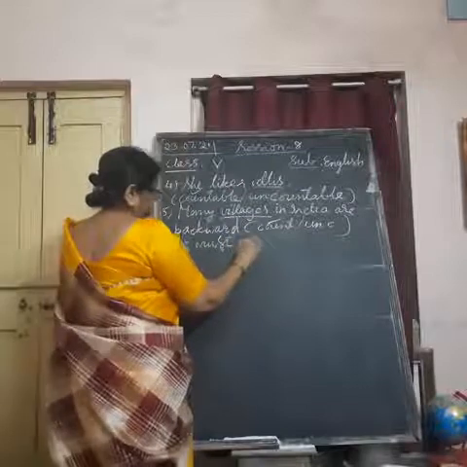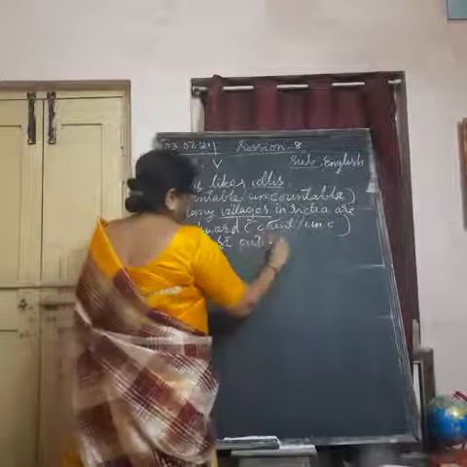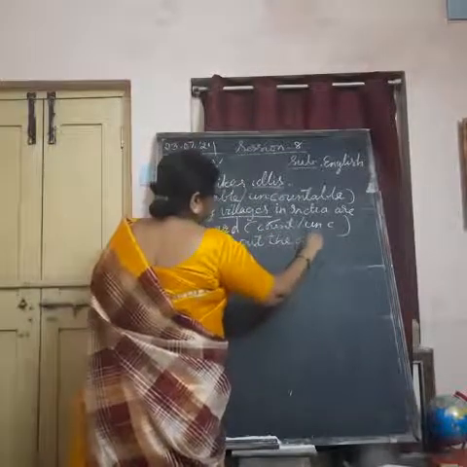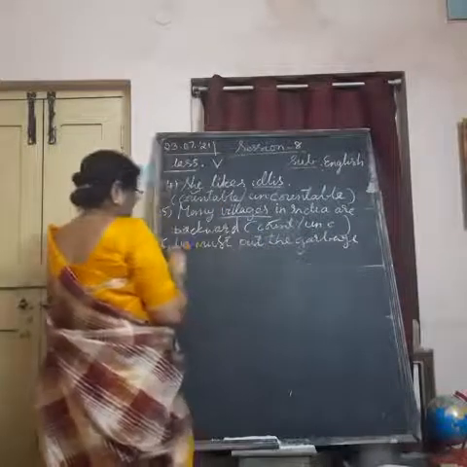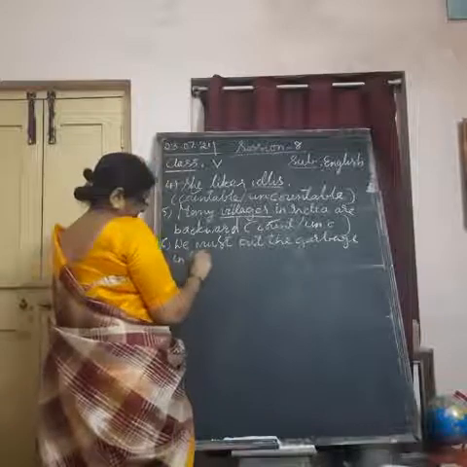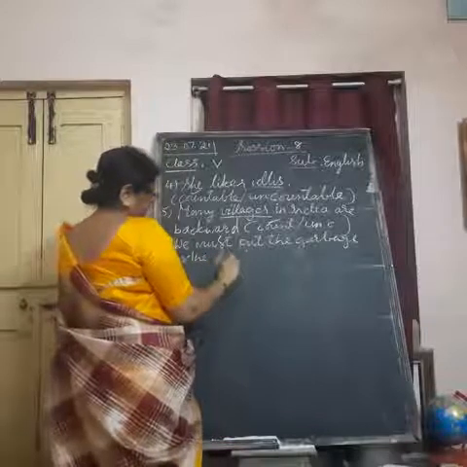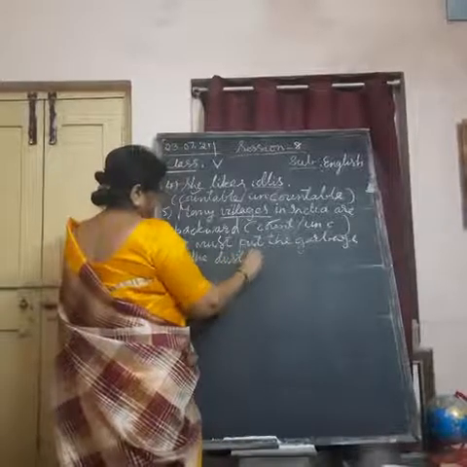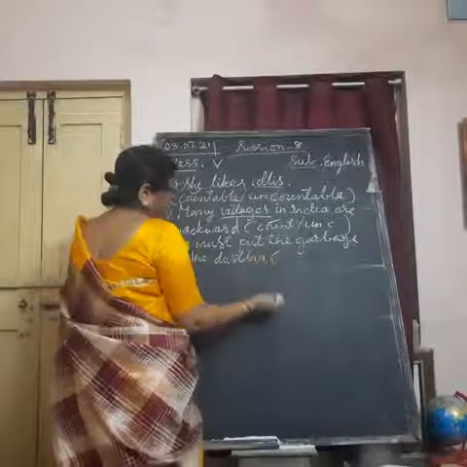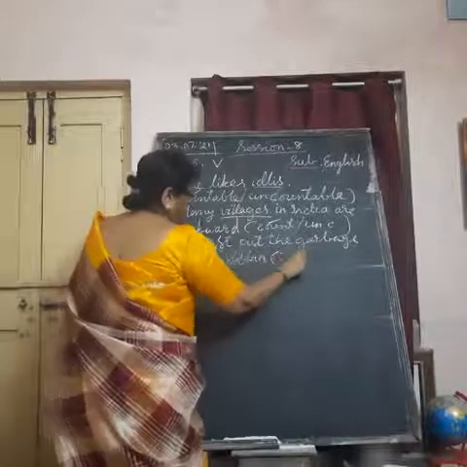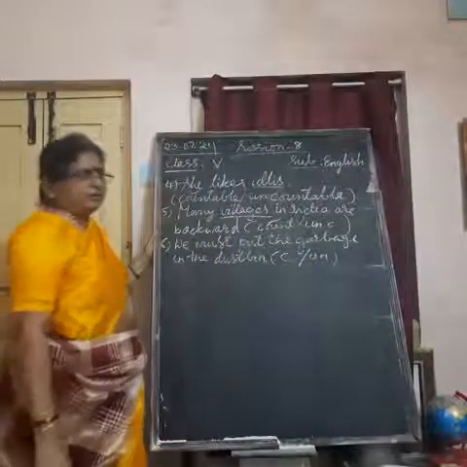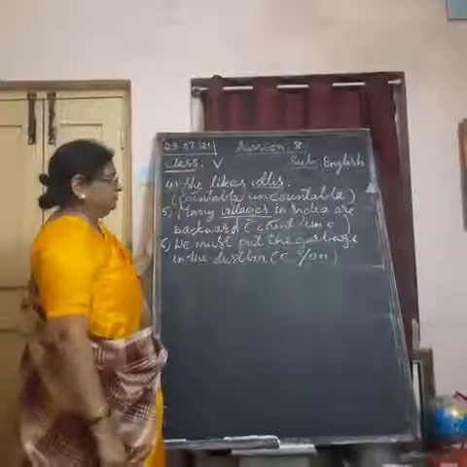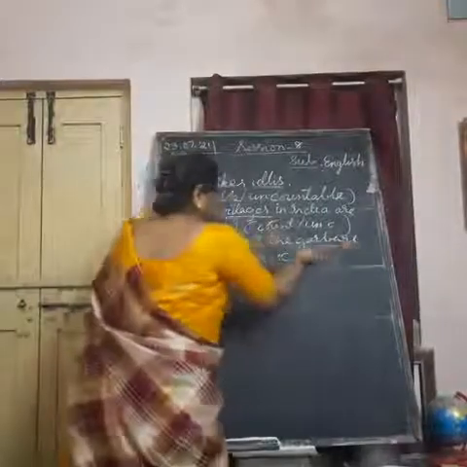Now, sixth, we must put the garbage in the dustbin. So it is countable or uncountable? Garbage, can you count in number? No. In volume. So garbage is an uncountable noun.